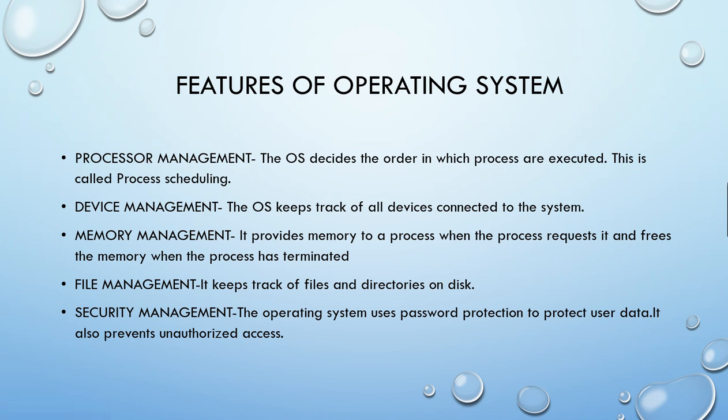Now the various features of operating systems are: it acts as a processor management. So what do you mean by a process? Process means a program in execution. When a program is being executed, that is known as a process. So the operating system decides the order in which processes are executed.